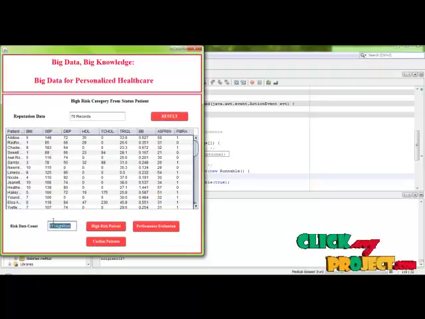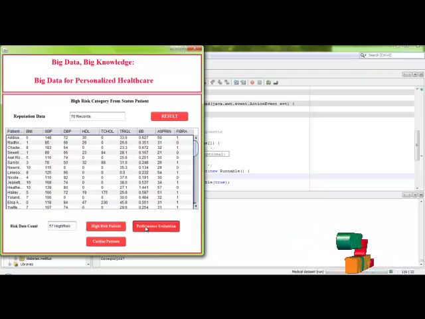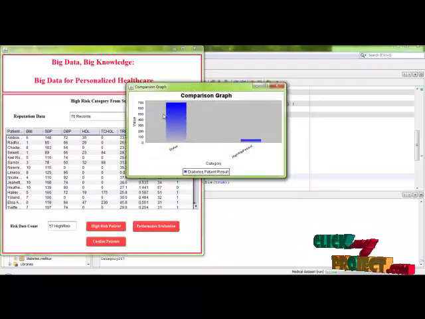Here we find out the high risk patients. Totally 57 patients are high risk patients. Okay. And the overall status is that the overall patients in the data set are 700 and our high risk patients are 57. So it is dynamically changed.